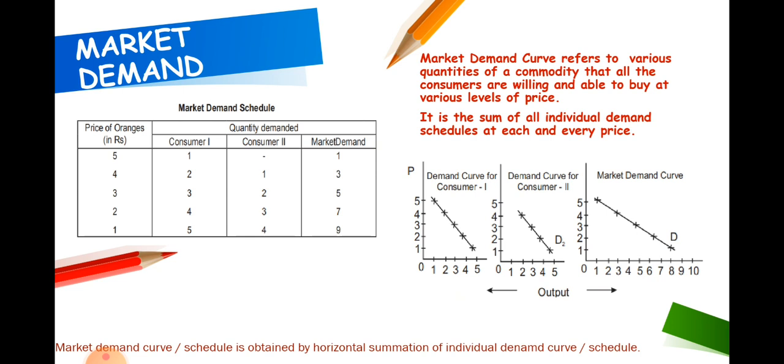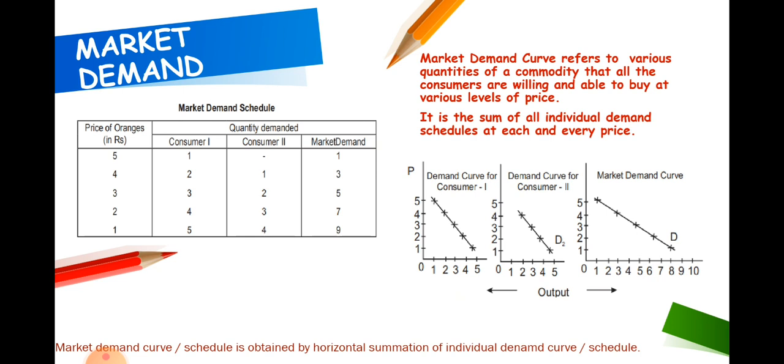As it can be seen in the given schedules that when price of orange is rupees 5, then consumer 1 is demanding 1 orange and consumer 2 is not demanding any orange. So market demand is 1 plus 0, which is 1. When price drops to 4, consumer 1 demands 2 oranges, whereas consumer 2 demands only 1 orange. Thus, total market demand is 3, and so on. Thus, by horizontal summation of the individual demand, we can get the market demand.